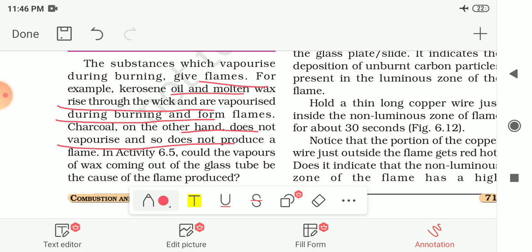That's why we cannot see a flame in the burning of charcoal. And in activity 6.5, the vapor of wax is coming out of the glass tube because of the flame produced. So yes, this is the reason why we can see the flame at the other end of the test tube, because of the vaporized wax.